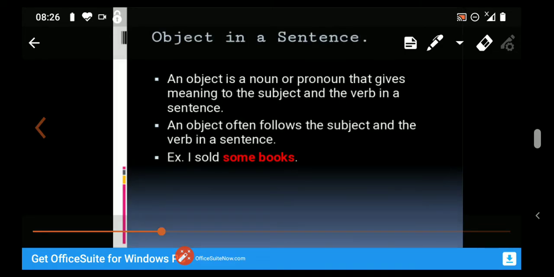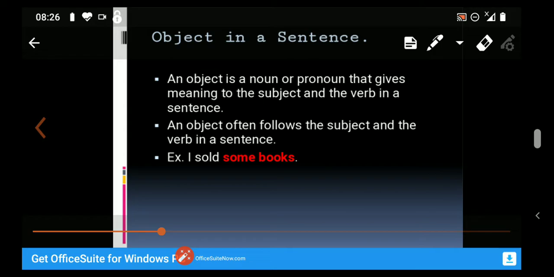Next, let us discuss what is an object in a sentence. An object is a noun or pronoun. Students, an object can be a noun or pronoun that gives meaning to the subject and the verb in a sentence. See the given example. I sold some books.